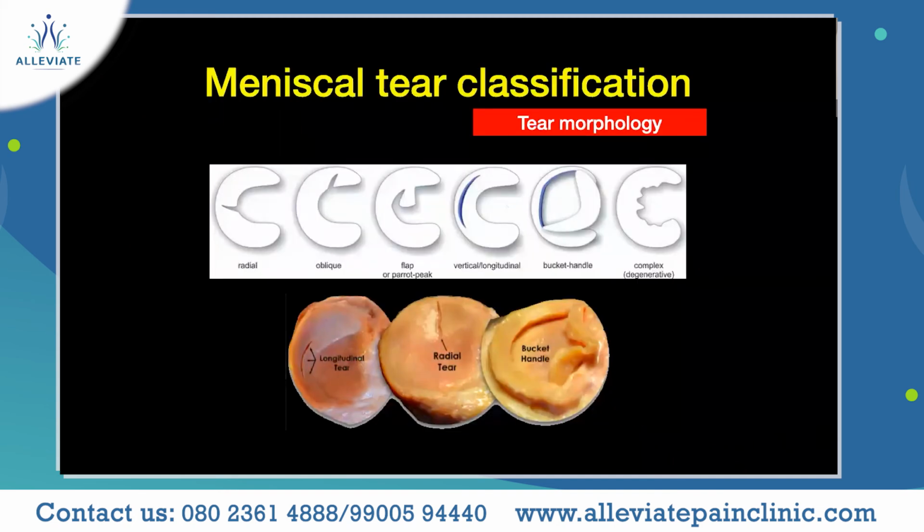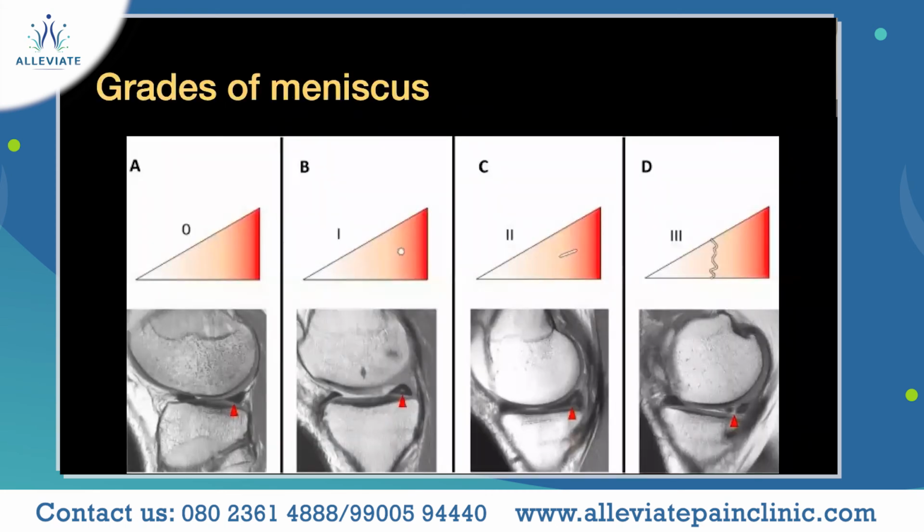So there are many types of meniscal tears. The classification placed here includes the radial tear, oblique tear, flap tears, longitudinal or vertical tears, and bucket handle tears. And the grades of meniscal tears are seen on the MRI. The grades are very important for you to take a call on whether you can treat the patient conservatively or by surgery.